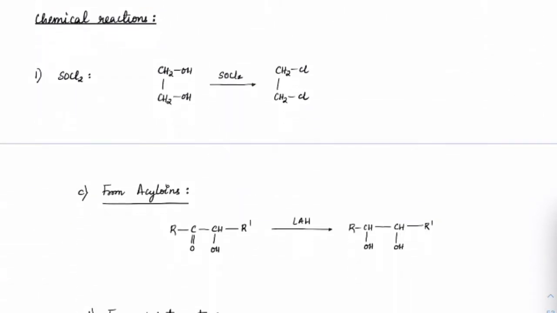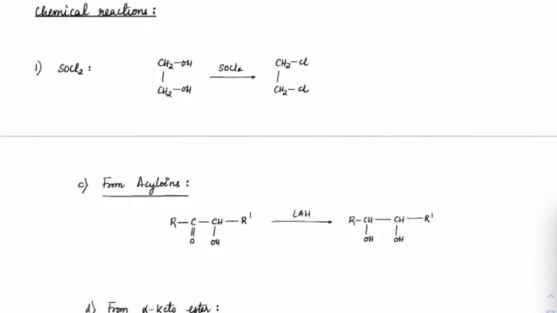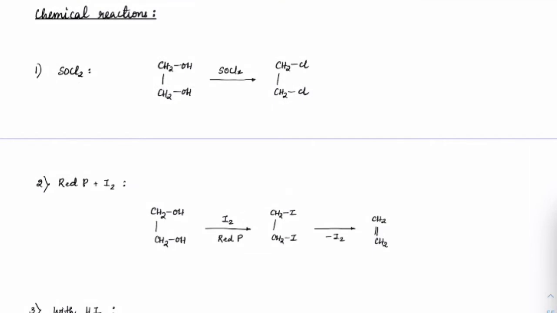so check out the chemical reactions now. These are all simple ones, that's why I'm rushing. Where we need to spend more time, especially pinacol rearrangements, there we'll see case by case. See, ethylene glycol, when you treat that with SOCl2, we have seen that even in the case of PCl5 or PCl3, you know the reaction. OH will be replaced with chlorines, right? So this is the simple reaction which you can imagine. So the first reaction is reaction with SOCl2. So we would get this.